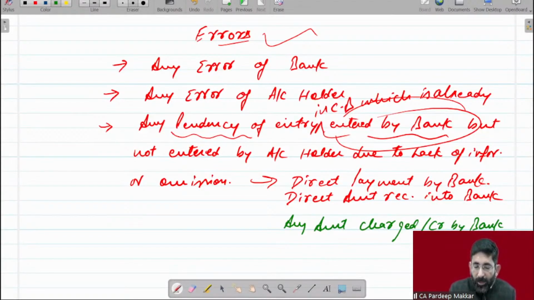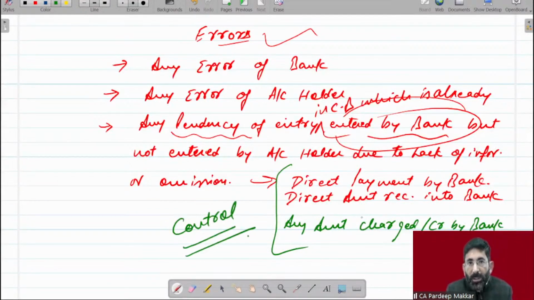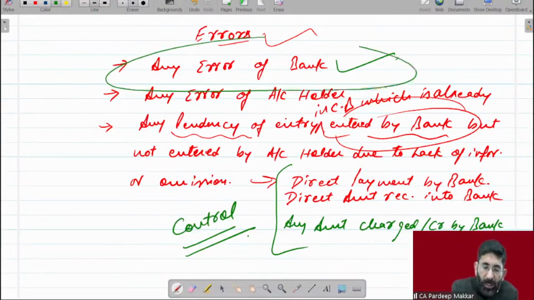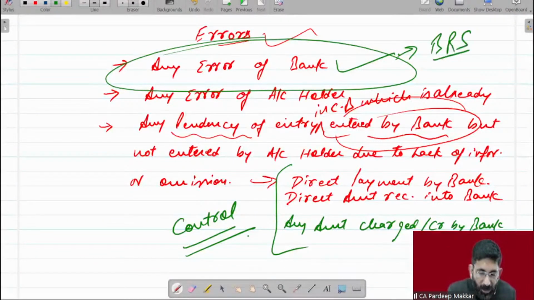So we have to rectify it, but we have time to enter it, no? We can enter it, this is in our control, because this is to be entered in the cash book. If anything is to be entered in the passbook, that is not in our control, but even then we can tell the bank. If any error is made by the bank, we will tell the bank, you have made this error. Now, if any error is made by the bank, that will be entered in BRS.